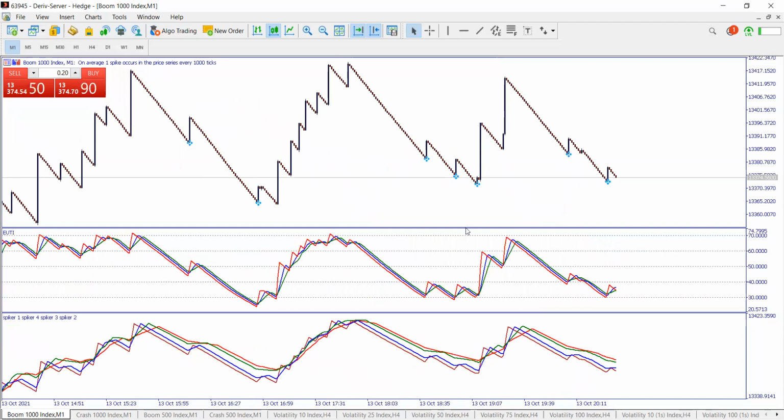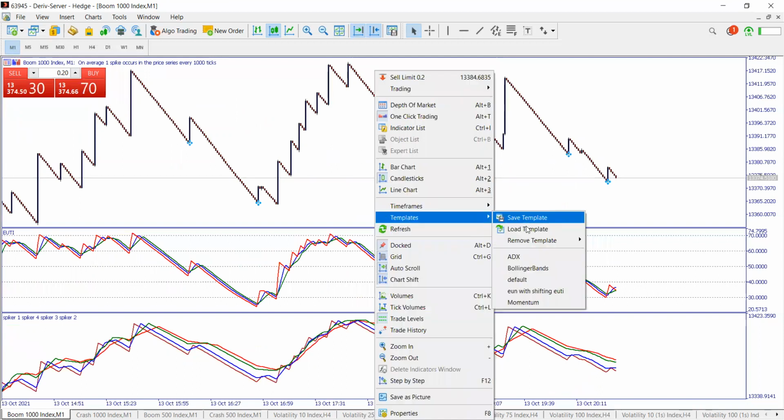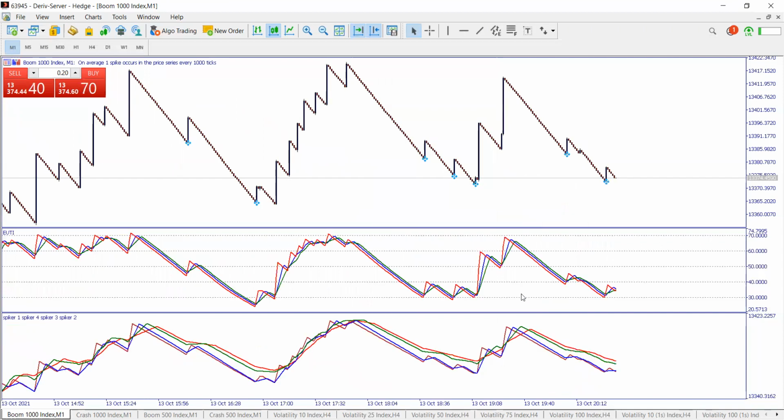Make sure you are on the UTI template. And make sure your UTI is on 40 and below.